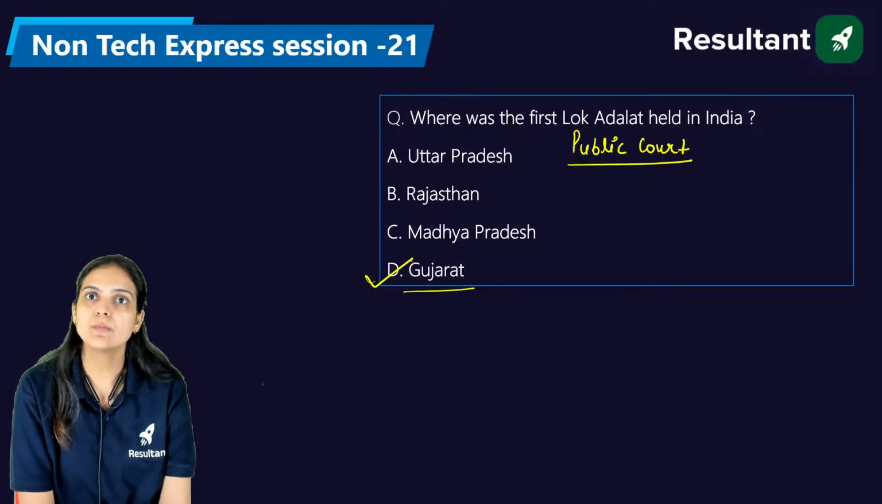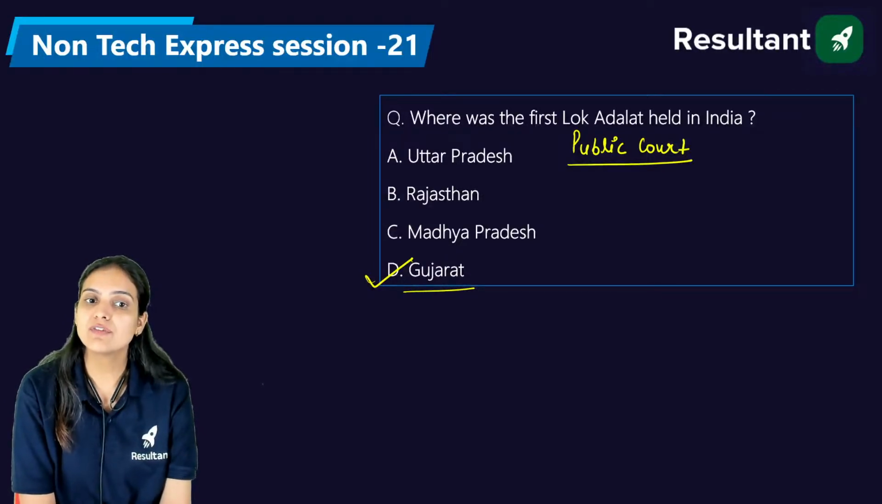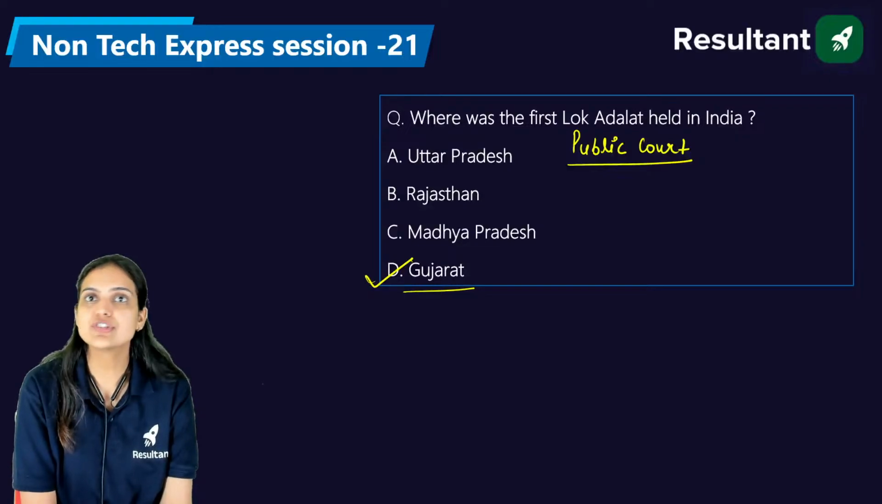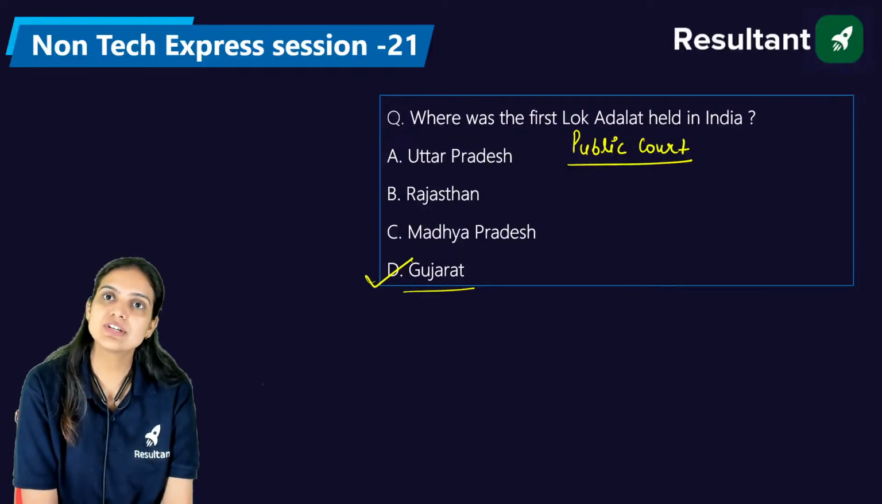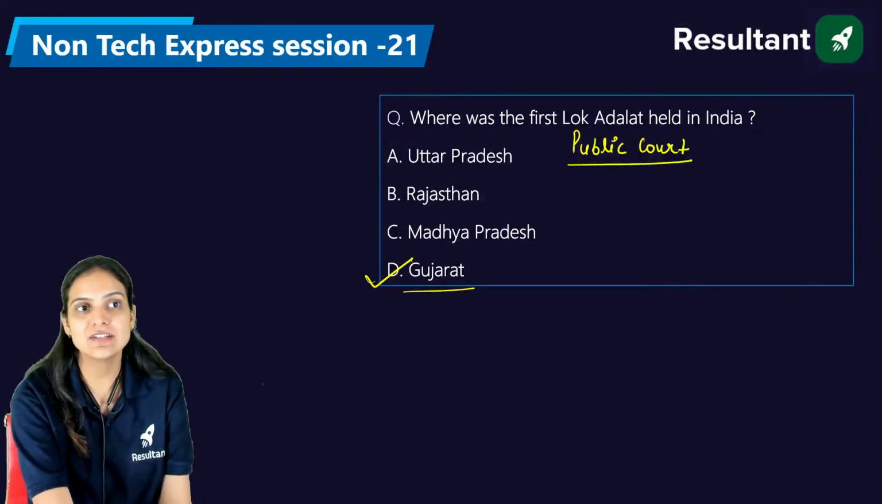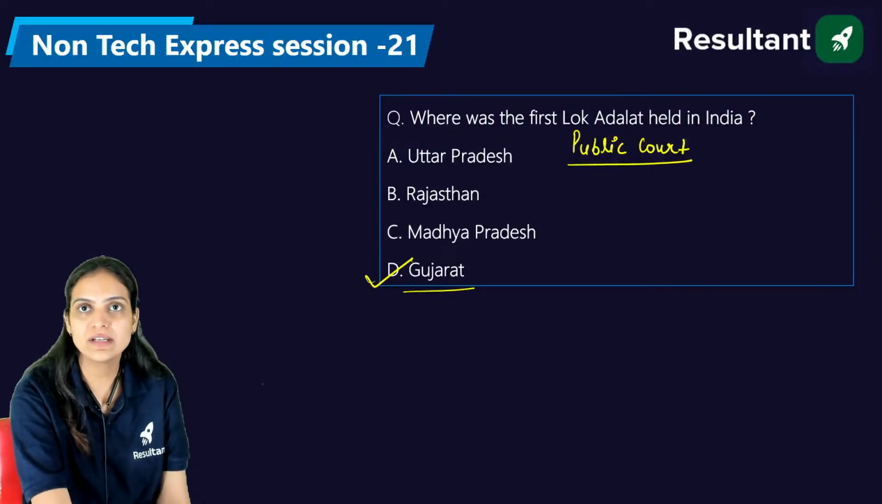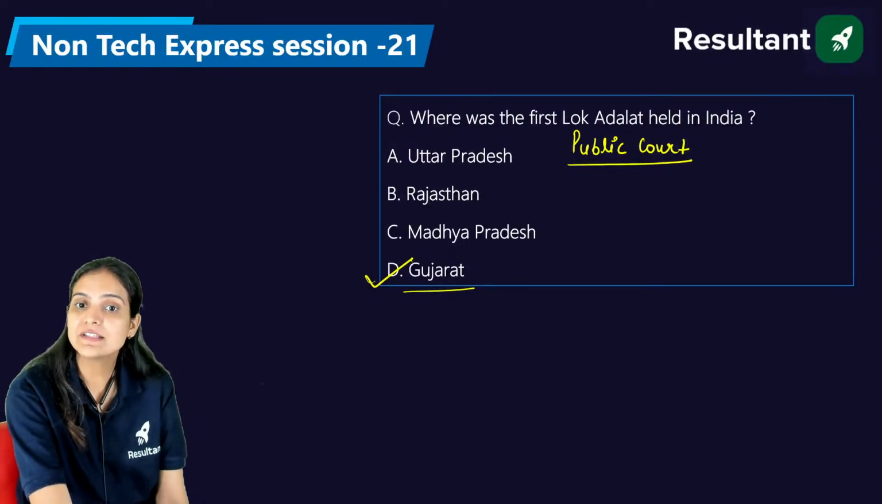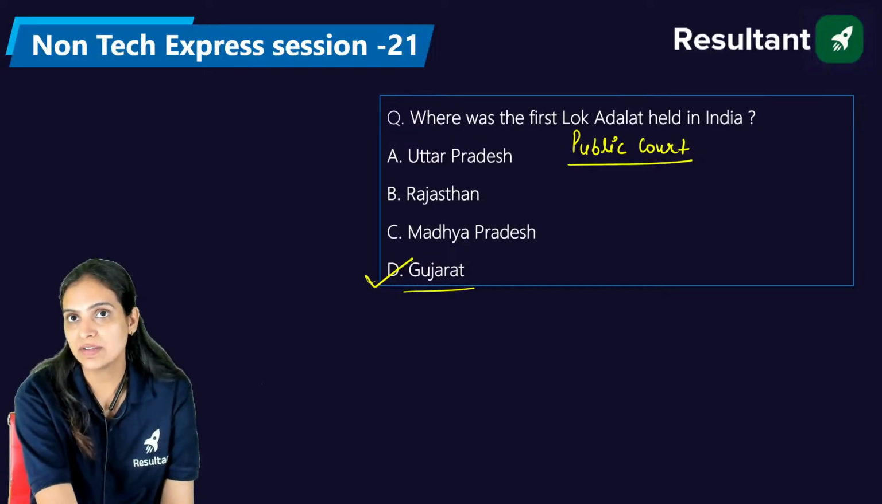Very good, Devanshu. In Rajasthan, we had the first Panchayati Raj institution established, in Nagaur on 2nd October 1959 by J.L. Nehru, the PM of India at that time. So the right answer is D. Gujarat had the first public court held in their state.